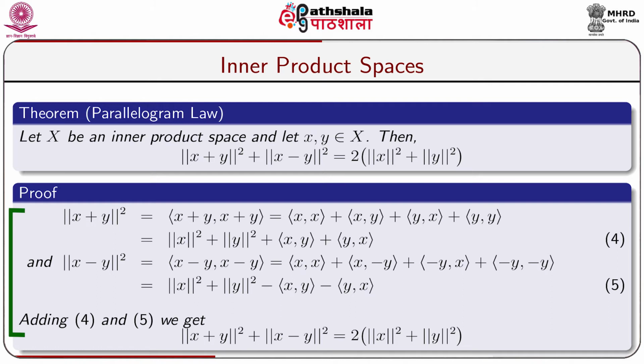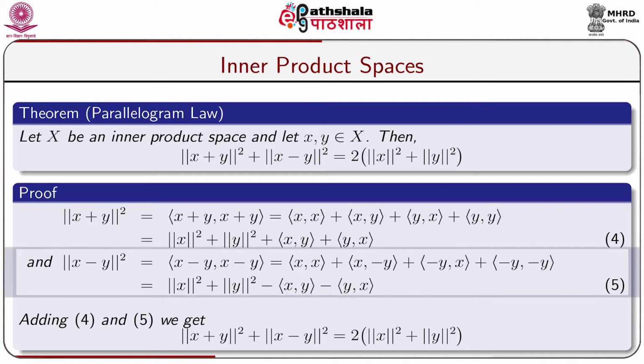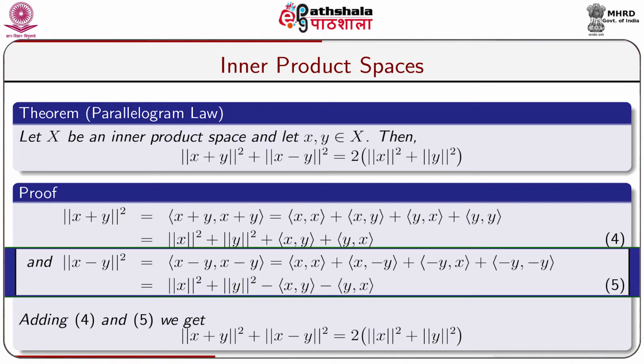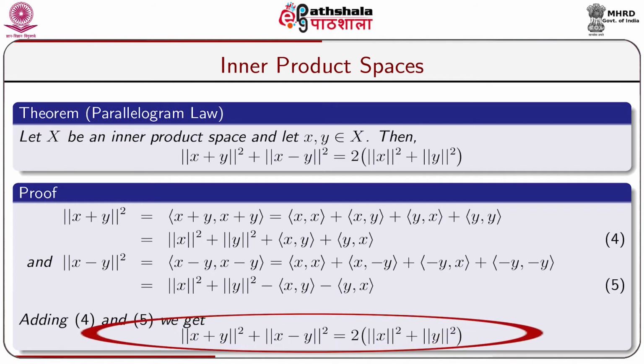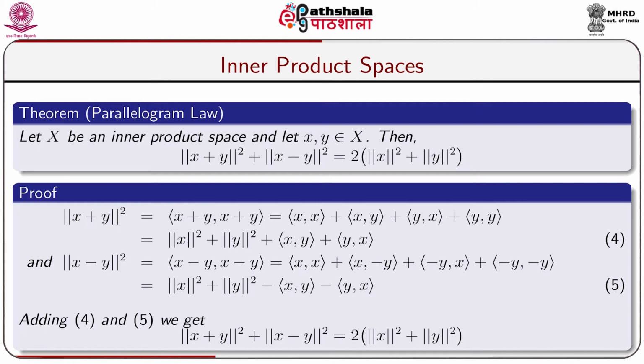Now, let us take a calculation of norm of x minus y whole square. Norm of x minus y whole square is equal to inner product x minus y, x minus y, which is equal to inner product x, x plus inner product x, minus y plus inner product minus y, x plus inner product minus y, minus y, which is again equal to norm of x square plus norm of y square minus inner product x, y minus inner product y, x. So, adding these two results, we get norm of x plus y whole square plus norm of x minus y whole square equal to 2 into norm of x square plus norm of y square. This is the parallelogram law.